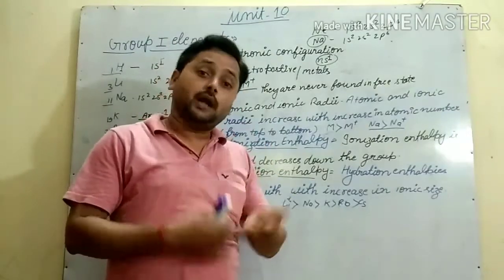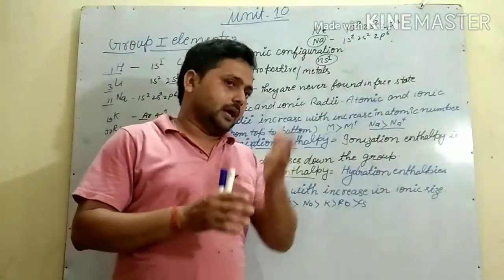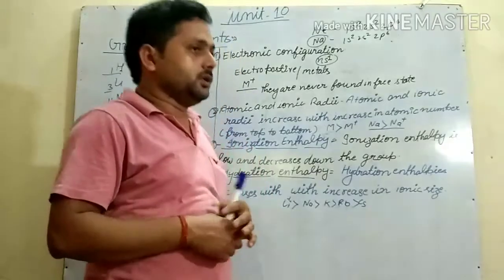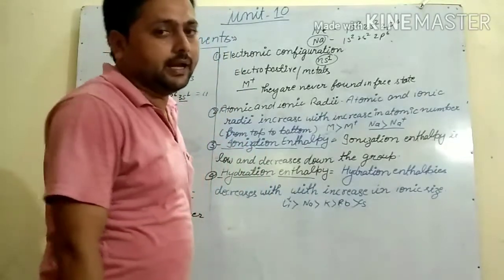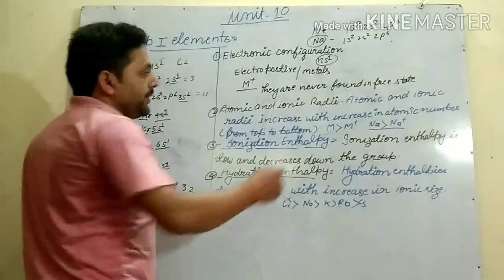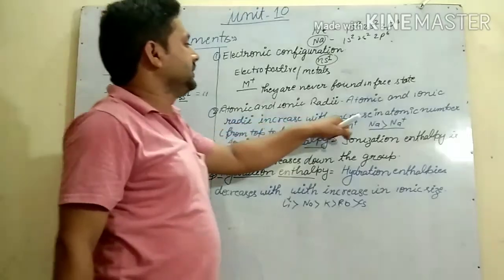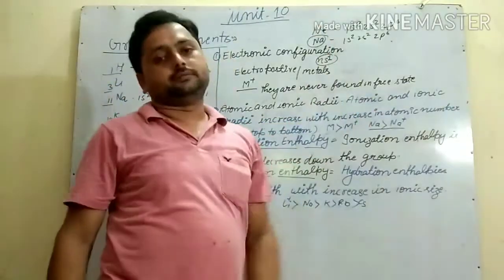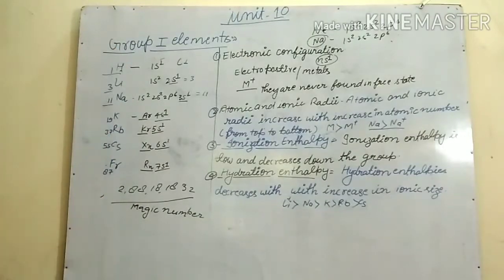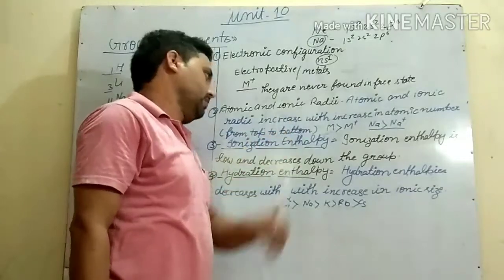Atomic and ionic radii increase down the group. In the periodic table, you have studied that atomic and ionic radii increase down the group. So here also atomic and ionic radii increase down the group, meaning from top to bottom. Atomic and ionic radii increase with increase in atomic number. As the atomic number increases, the atomic and ionic radii increase, from top to bottom.